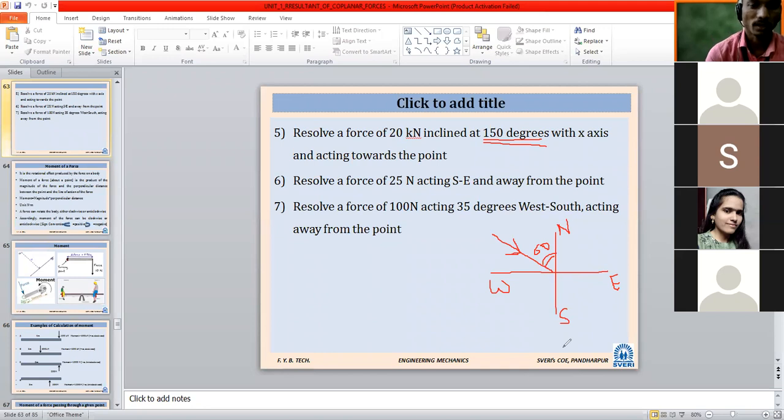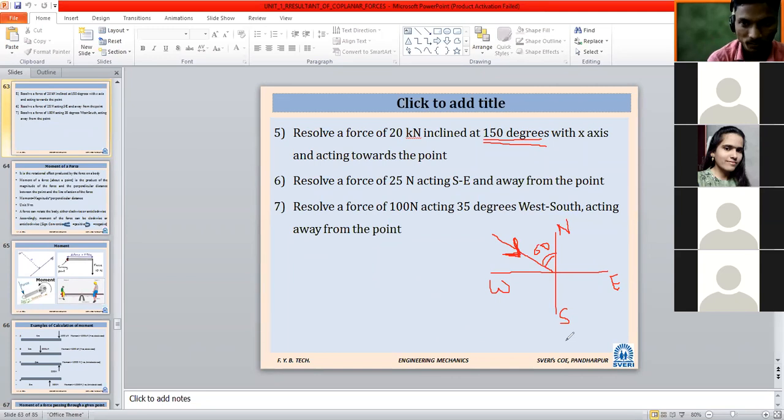It is as simple. On the other hand, if you see this arrow, where is this particular force going, towards the positive y-axis or the negative y-axis? Negative y-axis. As it is going towards the positive x-axis, its x component will be positive and its y component will be negative. Likewise.